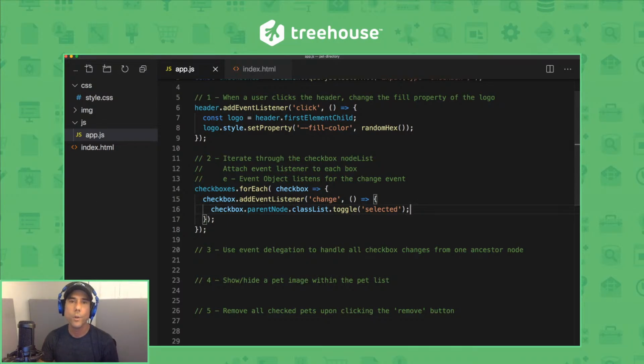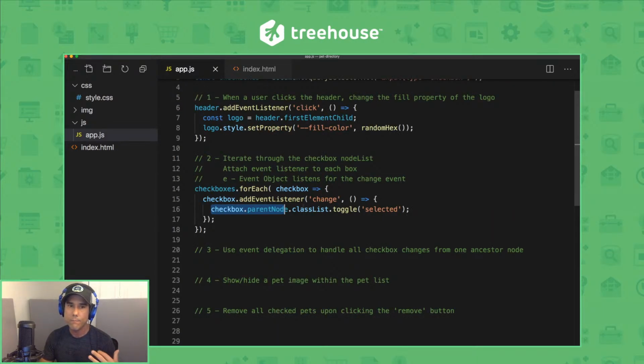All right, so let's go over this code real quick, make sure it's all lining up and saying what I want to say. Okay, so cool. We're listening for the change event. And the change event, as I mentioned, is used for when the state of a checkbox changes, from checked to unchecked, for example. And then we're doing a little DOM traversal to access the parent node of the checkbox, which is really the li, as I mentioned here.